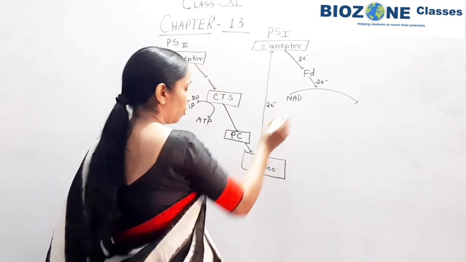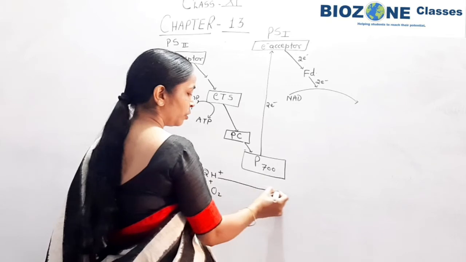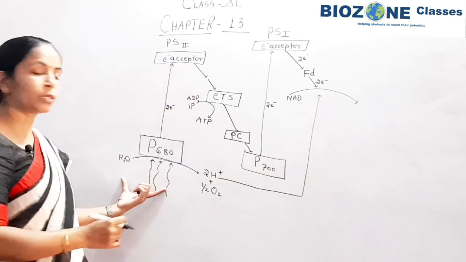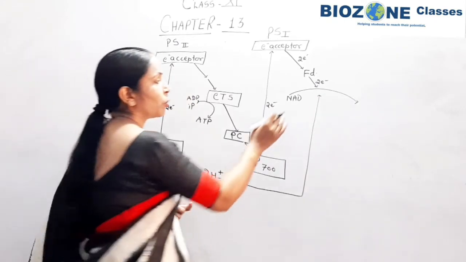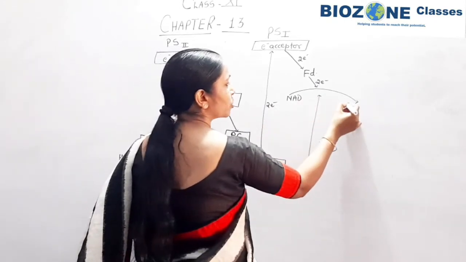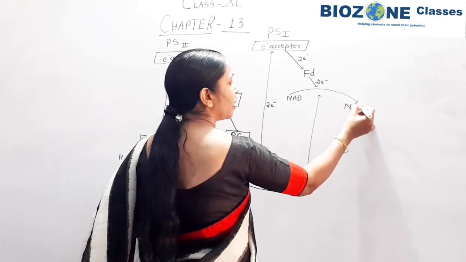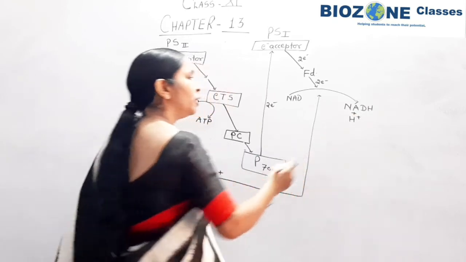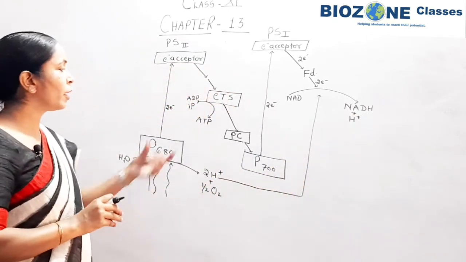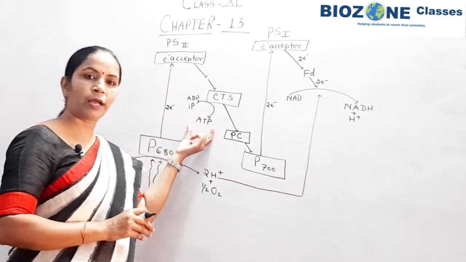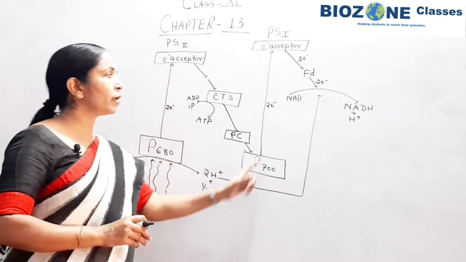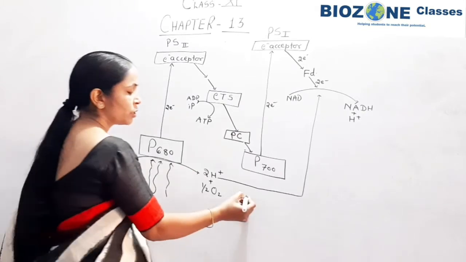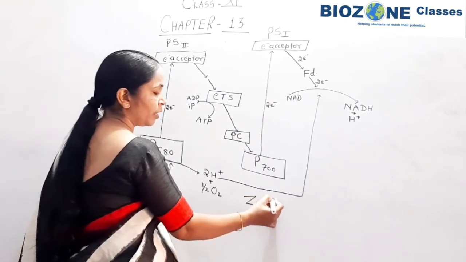and along with these two electrons, the two protons which are produced during the photolysis of water are used in reduction of NADP, and NADPH plus H plus is produced. So this part you remember. If you see the non-cyclic phosphorylation, the path appears in the form of the letter Z. That's why it is called the Z scheme of light reaction.